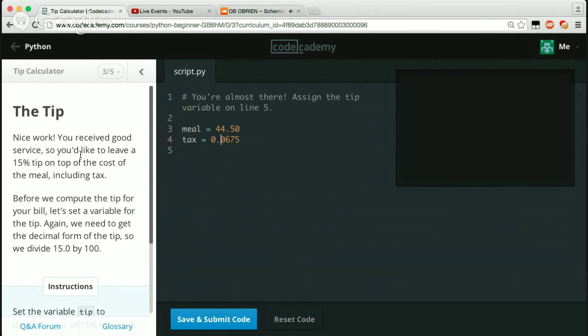So the tip, nice work, you received good service. So you like to leave a 15% tip on the cost of the meal, including tax.